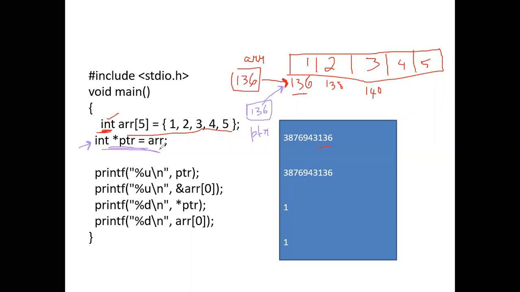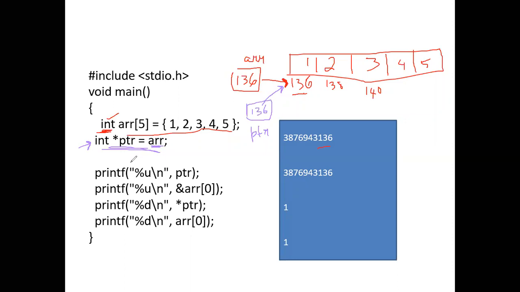Remember, we are not writing ampersand ARR. We are just simply writing the name of the array, because ARR is having the base address. That is why we are writing int star p is equal to ARR.